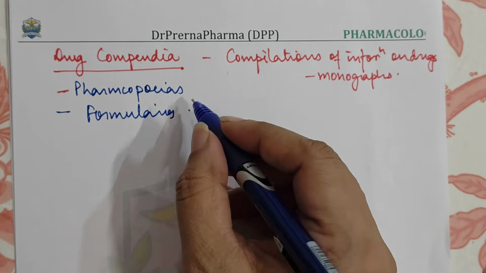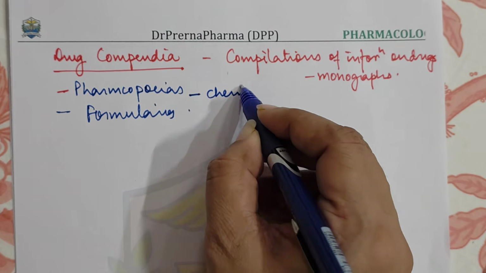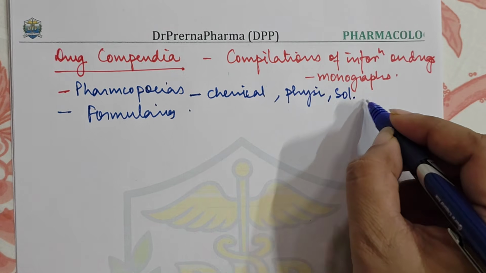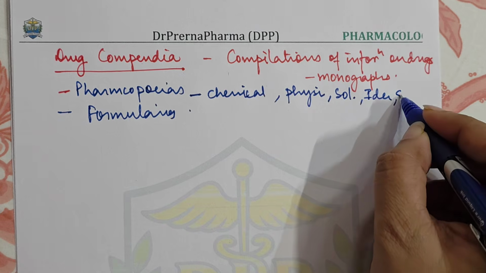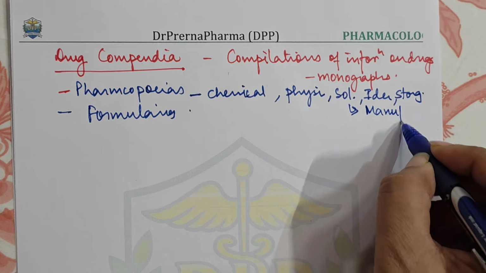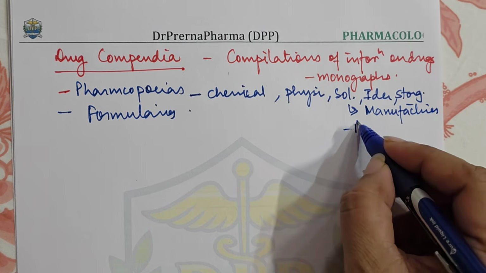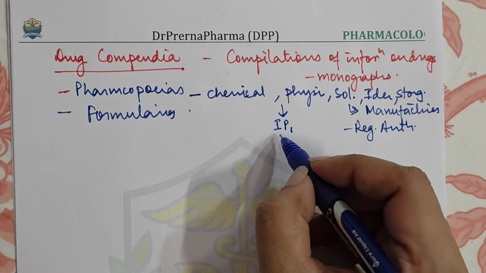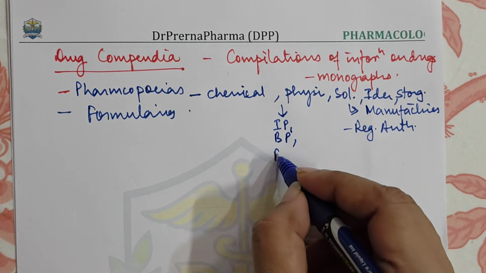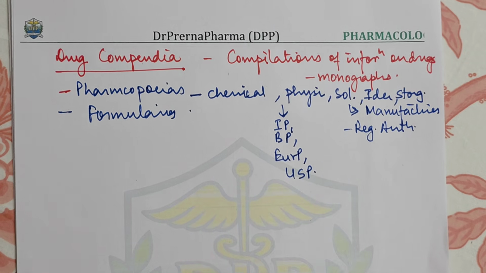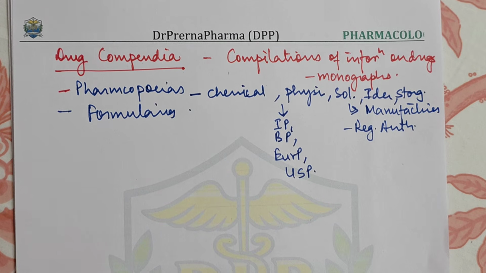Pharmacopoeias basically contain the description of chemical structure. Then they also have information about the physical characteristics, the solubility, the identification methods, storage, etc. These are mostly helpful for the drug manufacturers, those who are manufacturing the drugs. It is also useful for the regulatory authorities. Like we have Indian pharmacopoeia, British pharmacopoeia, European pharmacopoeia, United States pharmacopoeia, right? So pharmacopoeias are basically compilations of the chemical structure and all this information.